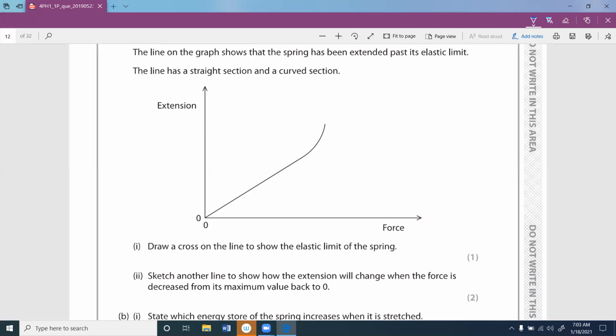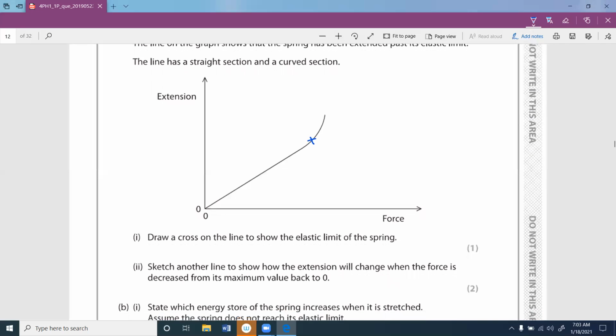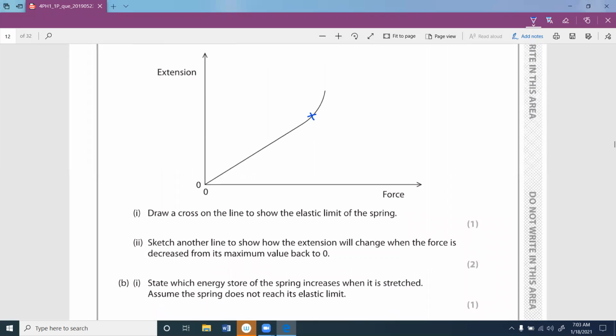Draw a cross on the line to show the elastic limit of the spring. So you can put it somewhere over here. It's a little bit more than the proportional region. Sketch another line to show how the extension will change when the force is decreased from its maximum value back to 0. So let's see.